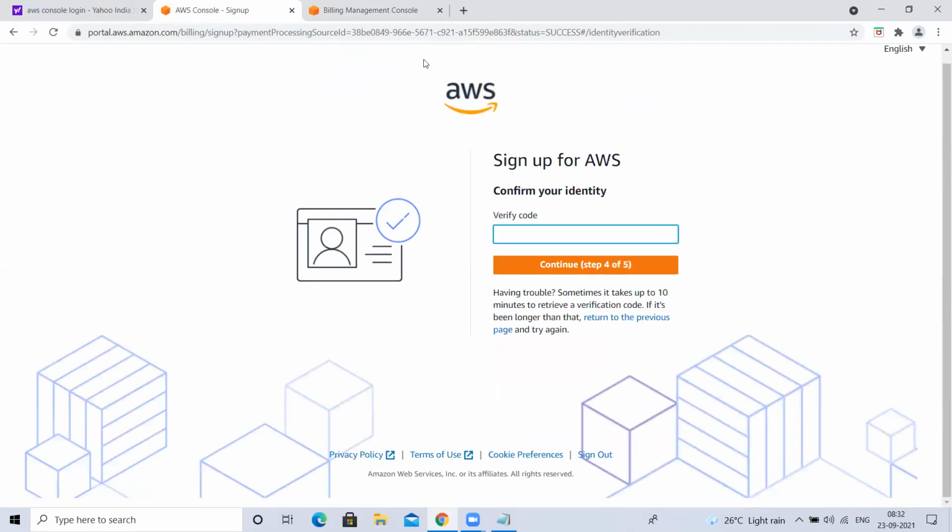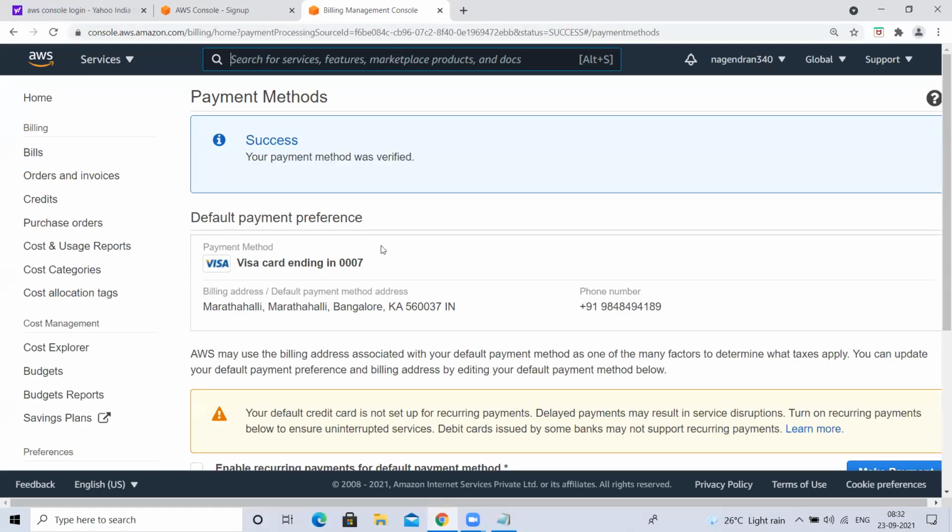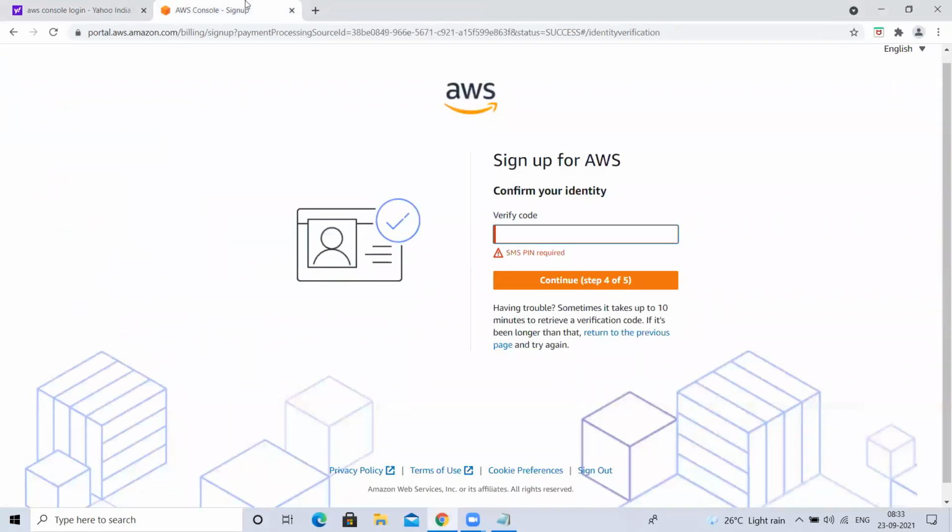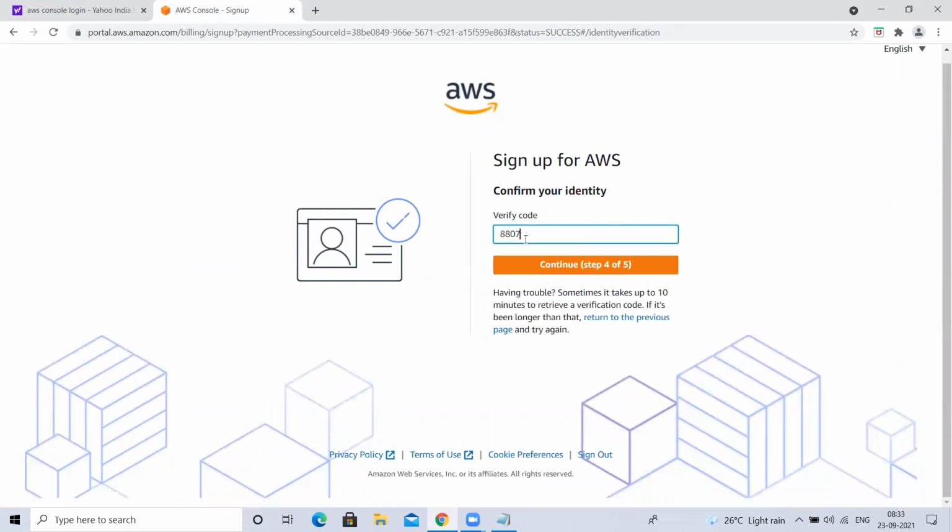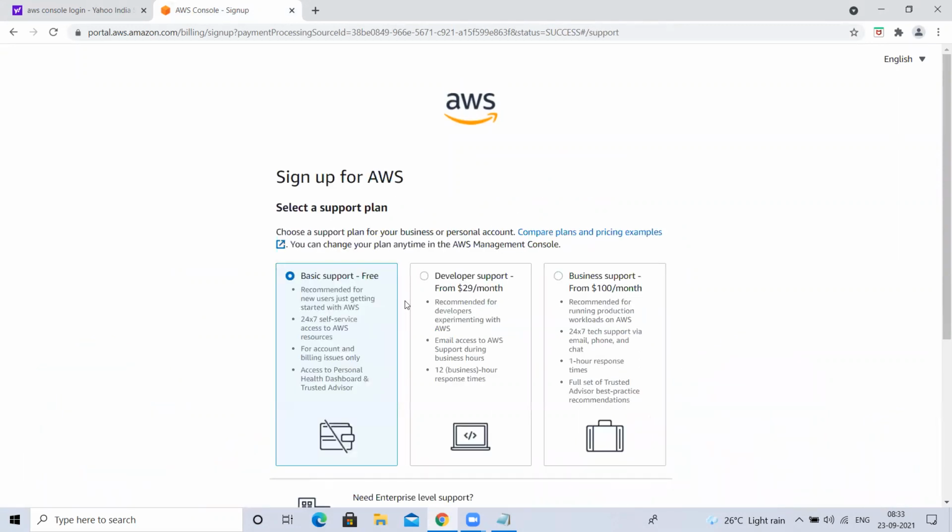Okay, now can you tell me that in the third step, we have not given the bank details properly, OTP or something is wrong. That is the reason it asked to verify that first. So we opened it in a new tab, verified the details and again came back here. Can you tell me that SMS you have received on your mobile? Okay, so he has got this SMS. Now it is verification of his mobile number. That is done. That's it.